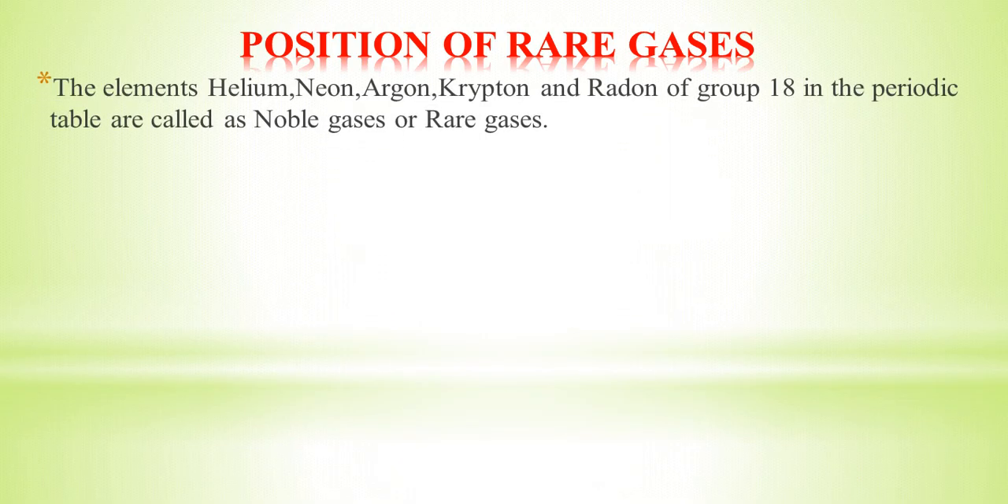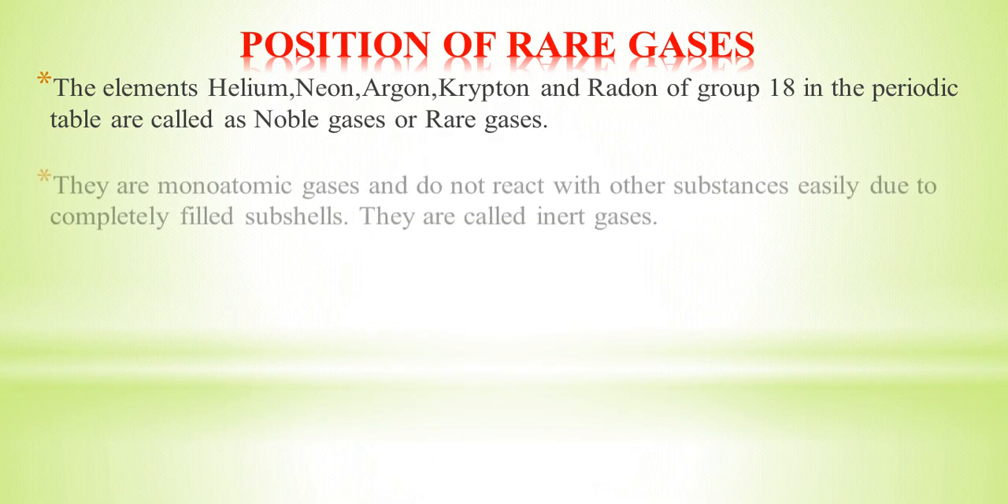Position of rare gases. Rare gases are helium, neon, argon, xenon, radon. That is the last group, the inert gases. Rare gases are also called inert gases. The last, 18th group elements we call rare gases. That group of elements is placed at a separate position in the periodic table. So helium, neon, argon, krypton, radon, the 18th group of the periodic table, are noble gases or rare gases.